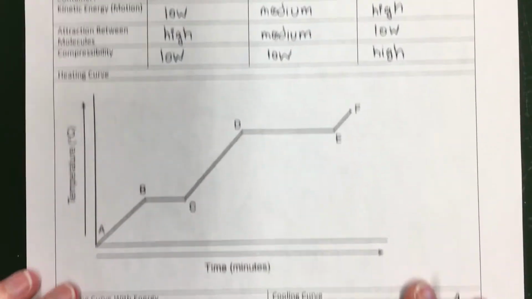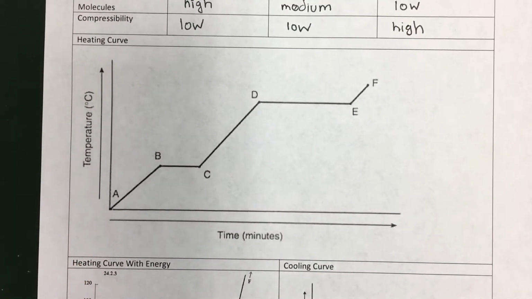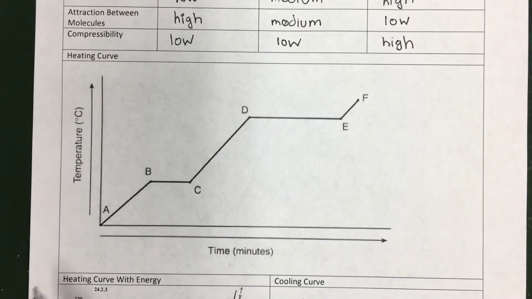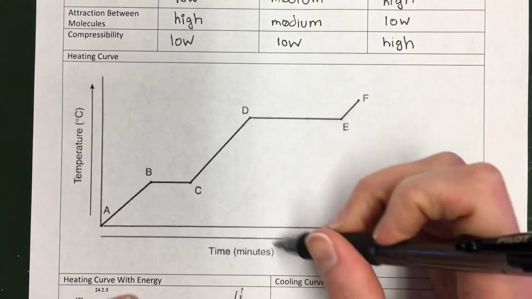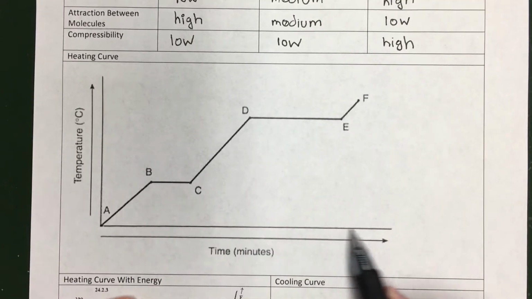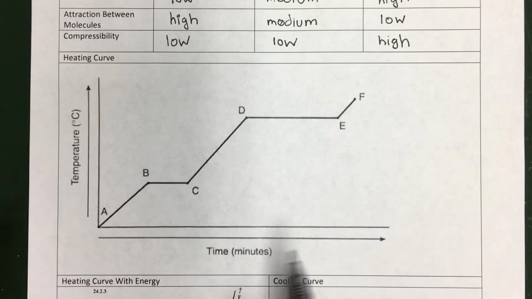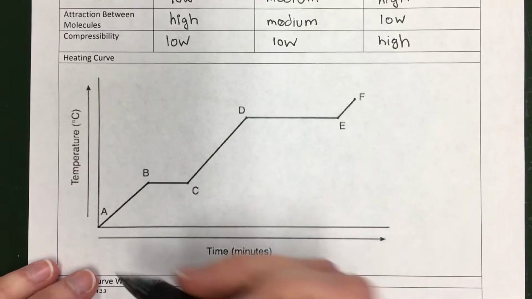Okay. So there are these graphs that you need to know how to read that show what happens as a substance changes from a solid to a liquid to a gas. These are called heating curves. So if you look at this graph, you'll notice the x-axis is time. So as time goes on and we're adding heat to this substance, so let's say we've got a beaker of ice on a hot plate, so we're heating it up.